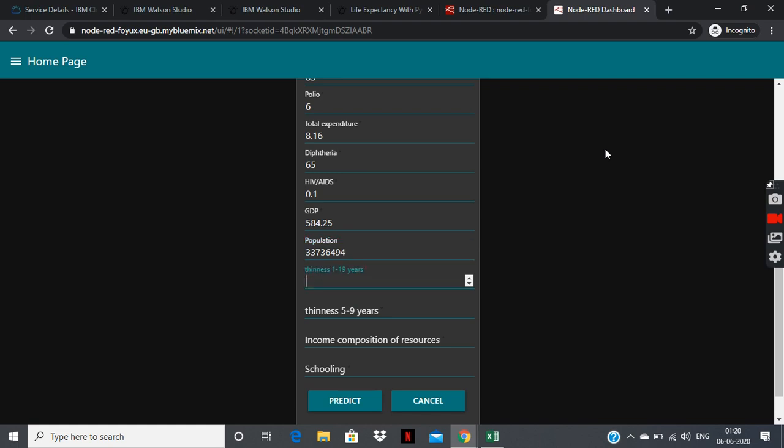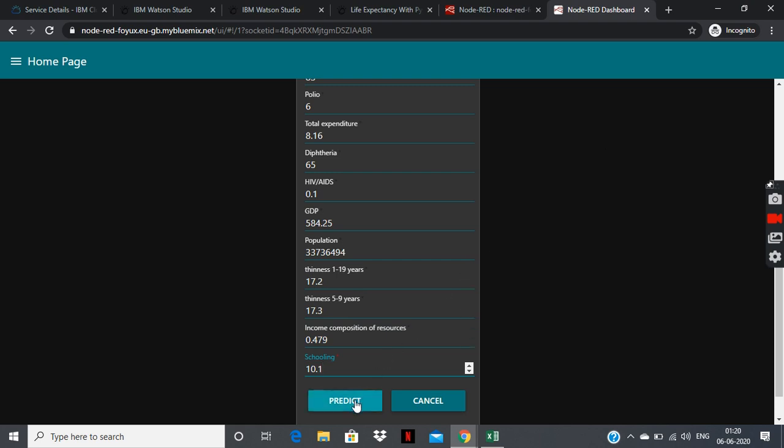This is the population. Then thinness 1 to 19 years 17.2. Then thinness 5 to 9 years 17.3. And then income composition of resources at 0.479. And schooling level it's 10.1.